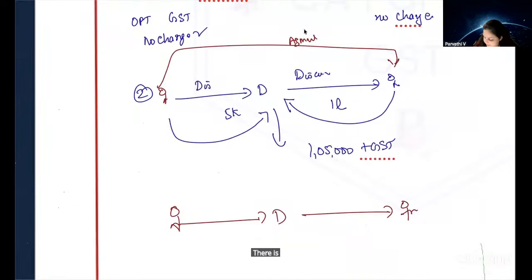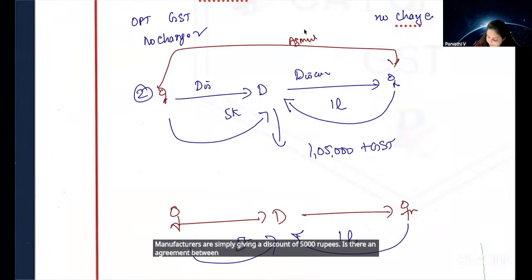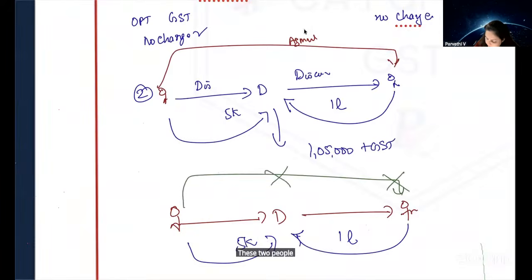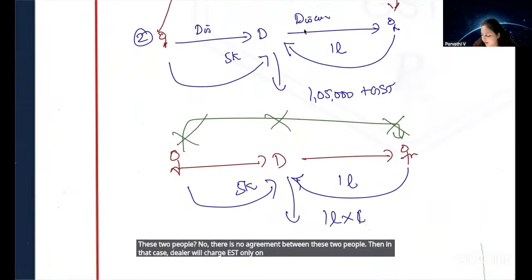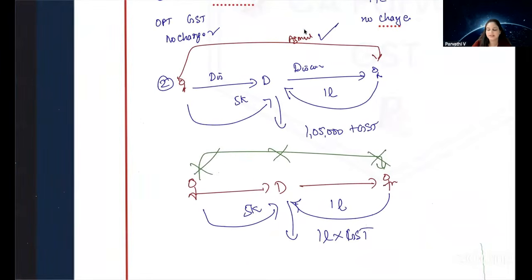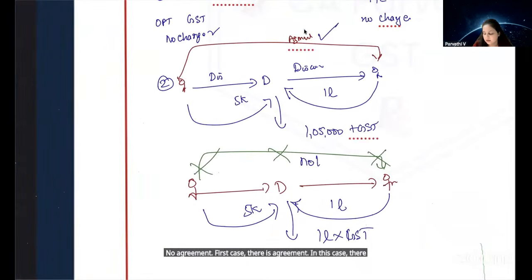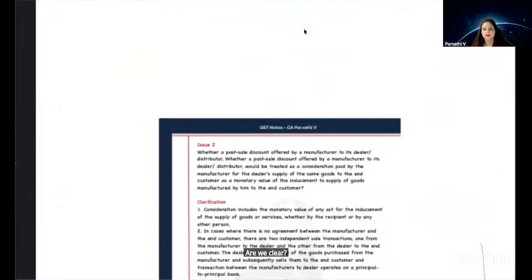Then manufacturer, dealer, customer. There is no agreement. From customer, dealer is collecting 1 lakh. Manufacturer is simply giving a discount of 5,000 rupees. Is there an agreement between these two people? No, there is no agreement between these two people. Then in that case, dealer will charge GST only on 1 lakh. Are we clear? In first case, there is agreement. In this case, there is no agreement. Are we clear?